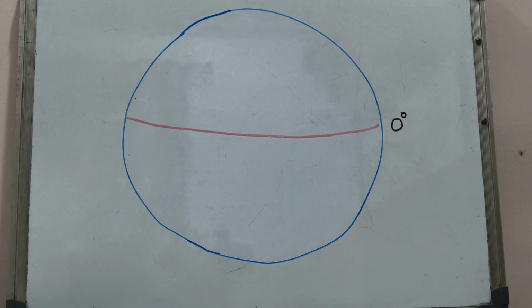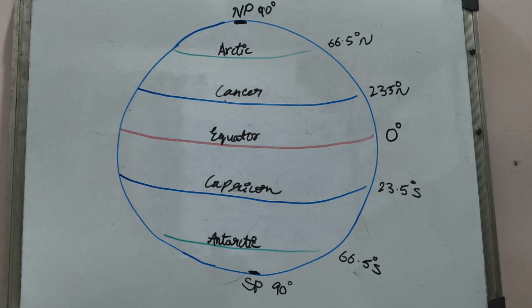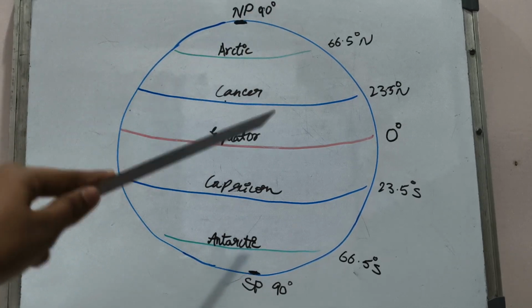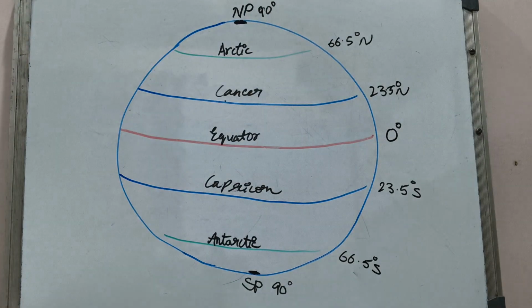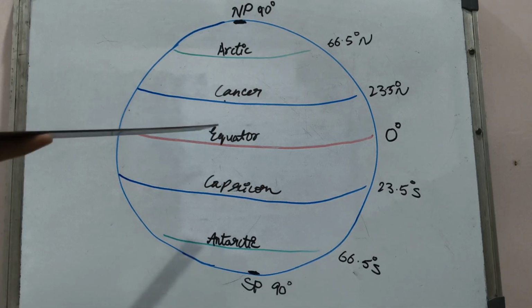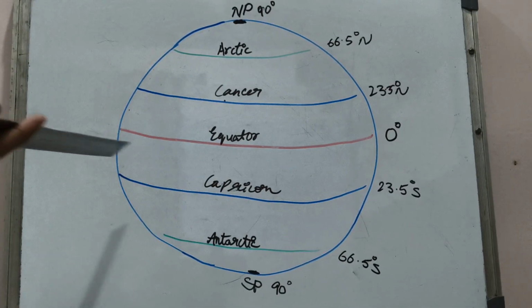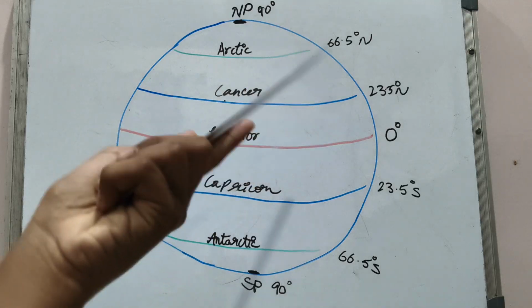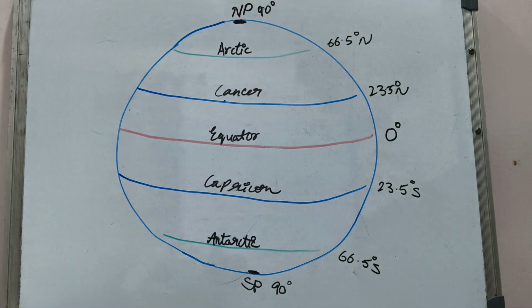Now coming to the main latitudes. The equator is right in the middle with 0 degrees. The Tropic of Cancer is above the equator at 23.5 degrees north.